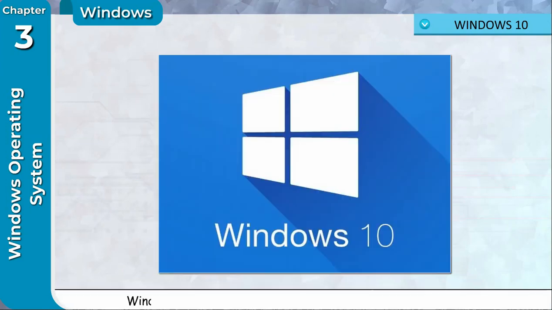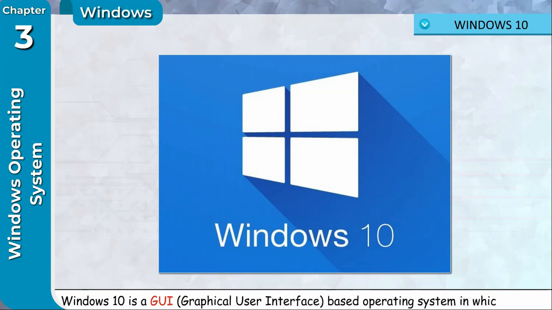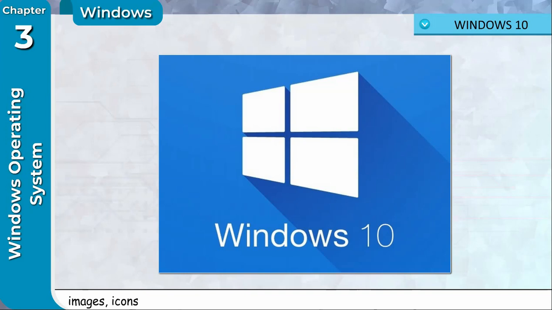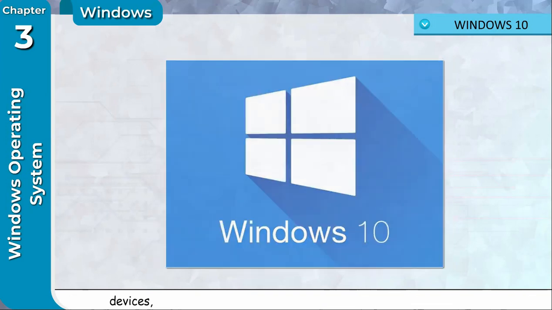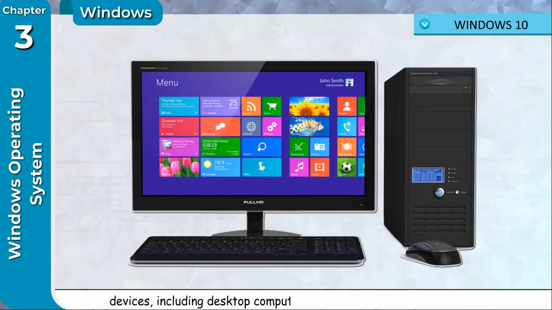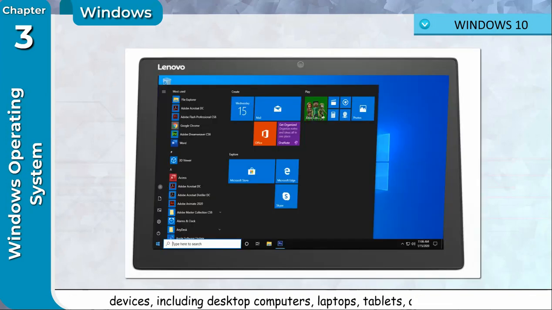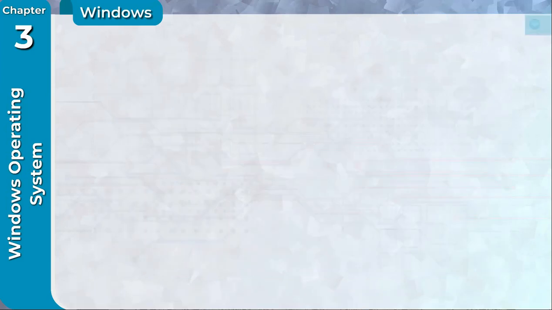Windows 10. Windows 10 is the latest operating system developed by Microsoft. It is the successor of Windows 8.1. Windows 10 is a GUI, graphical user interface-based operating system in which pictures, images, icons and menus are used to give commands. Windows 10 is designed for multiple devices, including desktop computers, laptops, tablets and mobile phones.